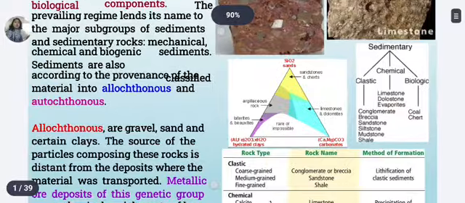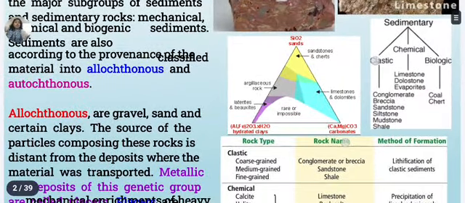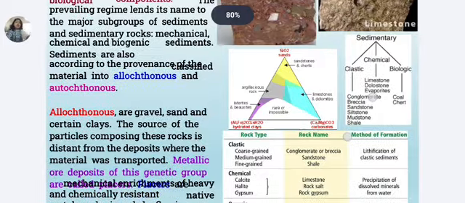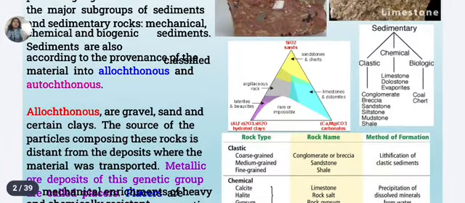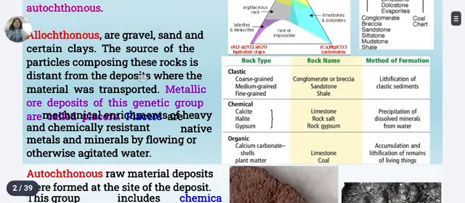If we elaborate this slide, you can see very clearly the classification of the sedimentary ore deposits. Clastic means mechanical, like the clasts formed by mechanical forces or physical activity. In the clastic type, the examples are conglomerate, breccia, sandstone, siltstone, mudstone, shale. Chemical: limestone, dolostone, evaporites. These are formed totally by chemical processes. And biogenic, like coal and chert. You can see this type of classification.